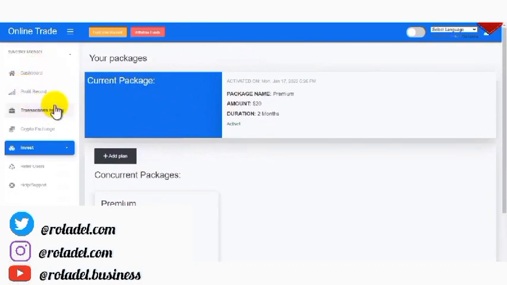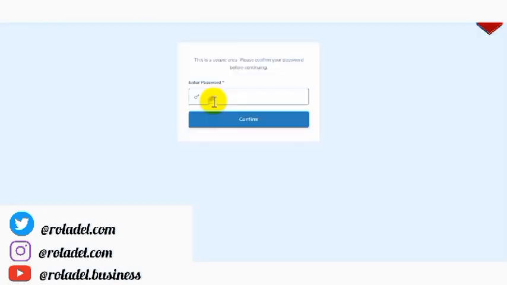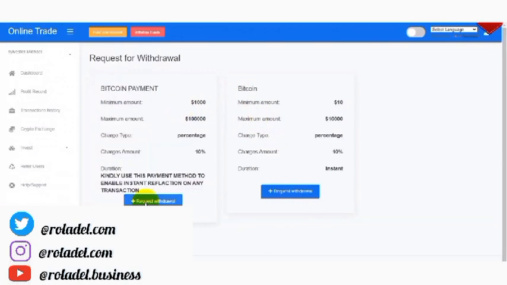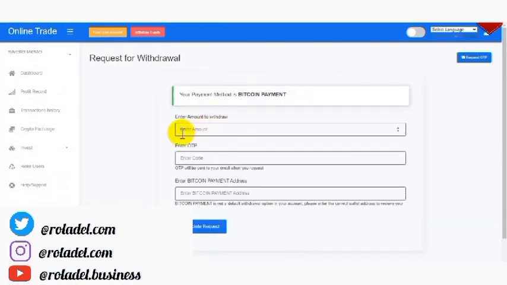Let's say the user wants to withdraw. You click on withdraw funds, then you have to confirm the password. After confirming the password, you click on continue. The user has to select the payment method he or she wants to use. Let's say I want to use this one. Enter the amount to withdraw. Let's say we want to withdraw $500. Then you see this section, the OTP. You will need to contact the admin of the website so that the admin will generate this OTP for the client to complete the withdrawal.